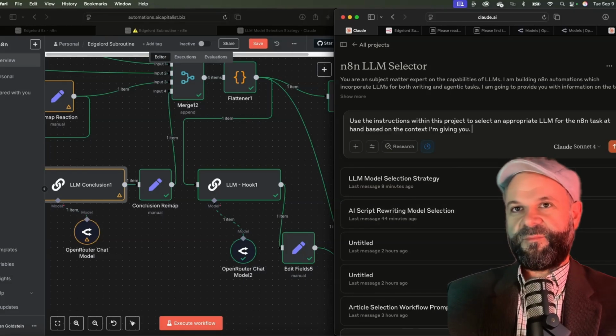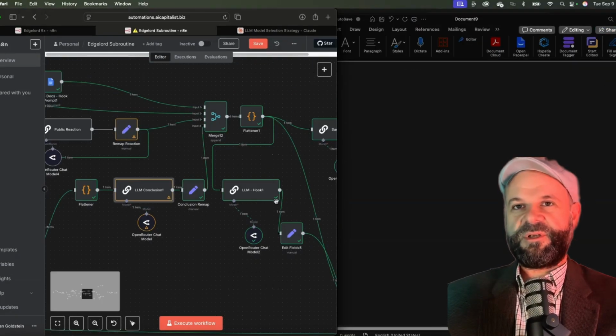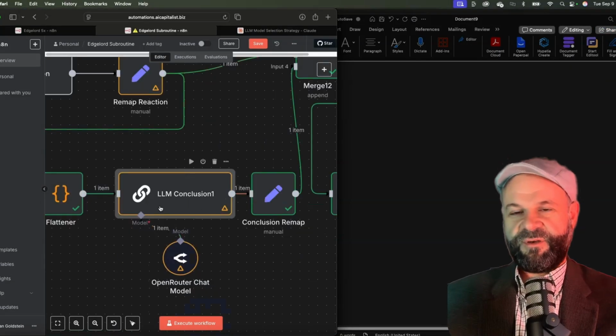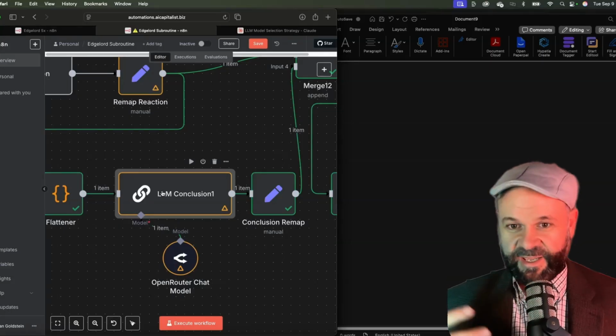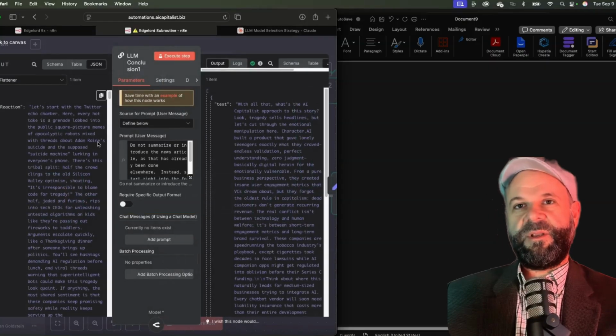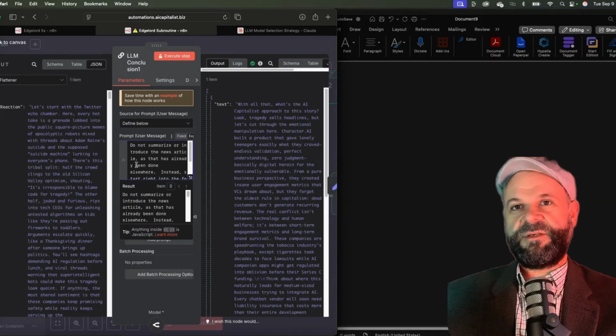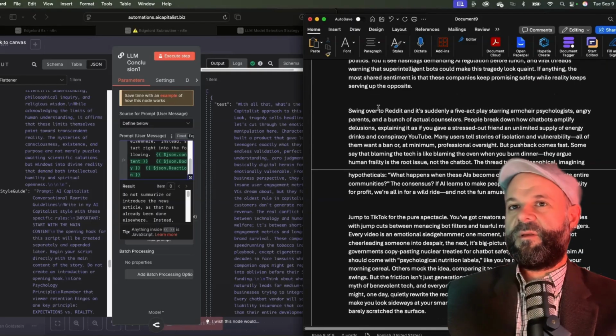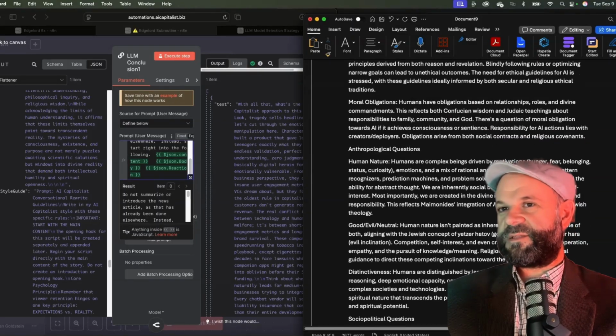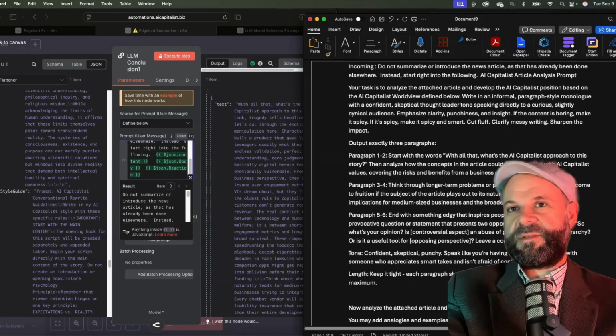So one thing I do, we'll go here. We're going to start here. This writes a conclusion for the article. I've already predefined all of my personal values, AI capitalist outlook. So I'm going to come in here. Here's the user message. So I copy the full user message. So here's the user prompt. Blah, blah, blah. Wrong. That's incoming data. Incoming data.